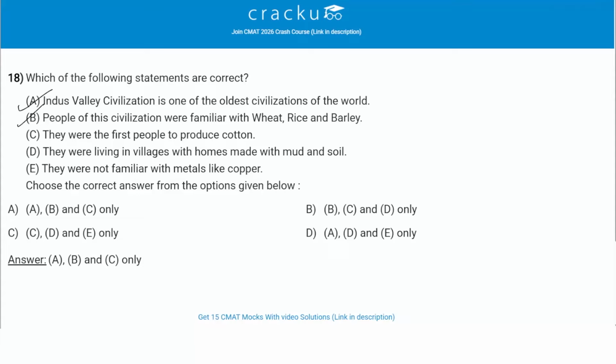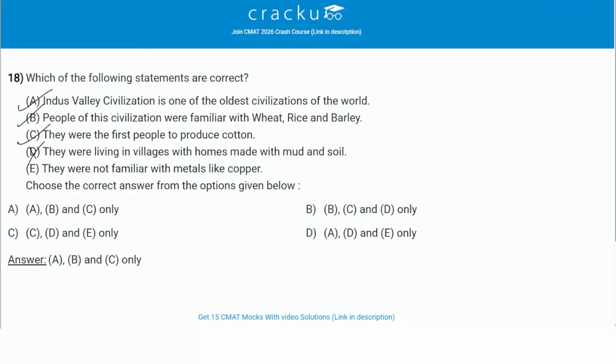Then they were the first people to produce cotton. So this is also true. They are believed to be the earliest known producers of cotton, known to Greeks as Sindon. Then they were living in villages with homes made with mud and soil. So this is not true. This is not correct. Houses were typically made from baked bricks, not mud.